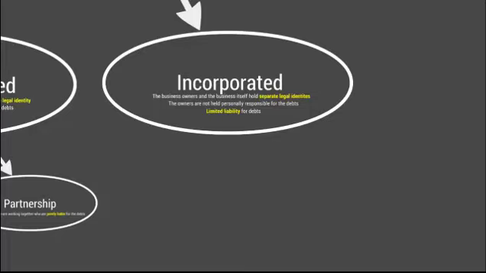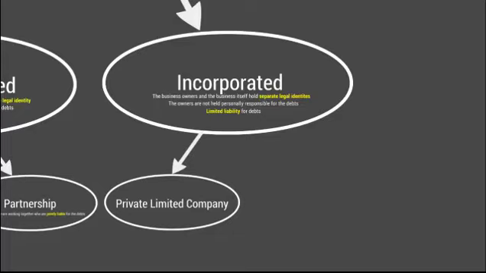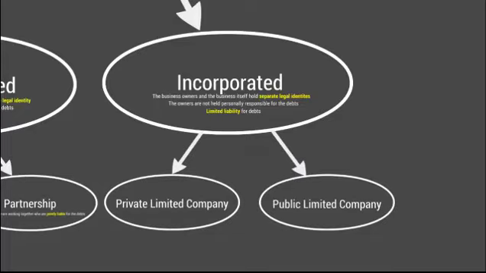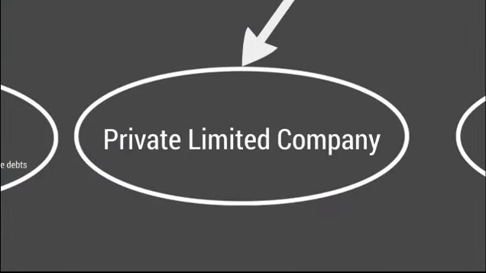Again, incorporated organisations can be split into two categories: a private limited company and a public limited company. We'll start by looking at a private limited company. Now, these companies often have the word limited at the end of them. So if you ever see a company name that's called Company A Limited, you already know that it must be a private limited company and also that it must be an incorporated organisation. So that means there's a separate legal identity of the owners and the organisation itself.